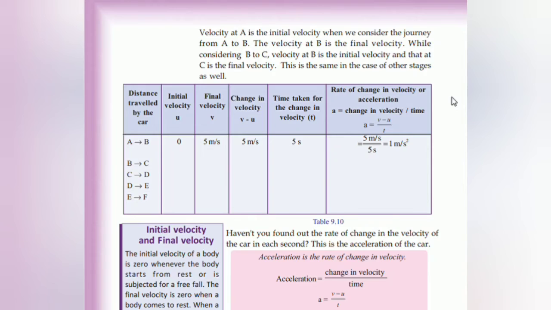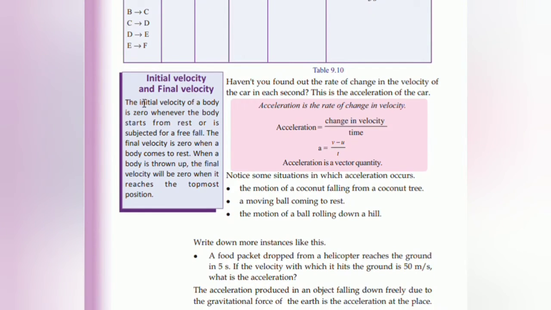Rate of change in velocity is the final minus the initial velocity divided by the time taken. The initial velocity of a body is 0 whenever the body starts from rest or is subjected to a free fall.